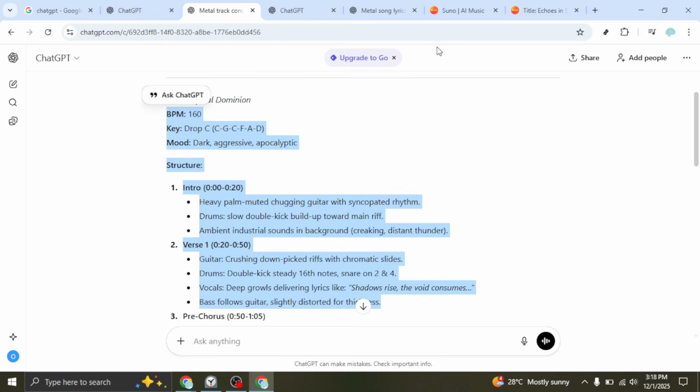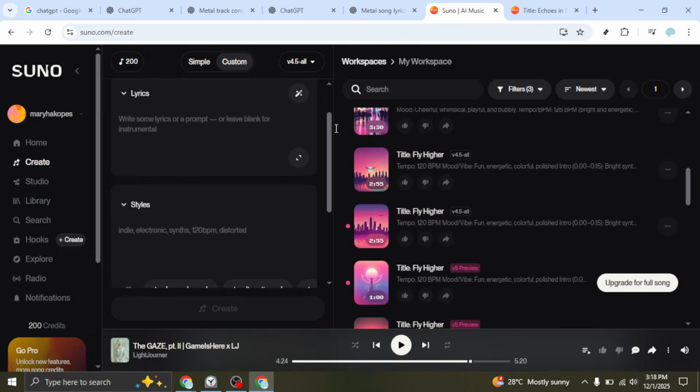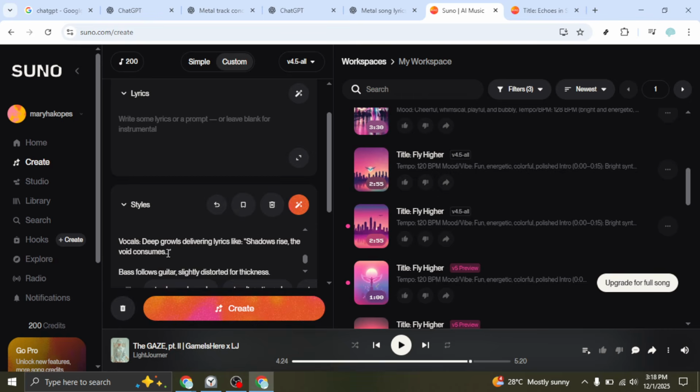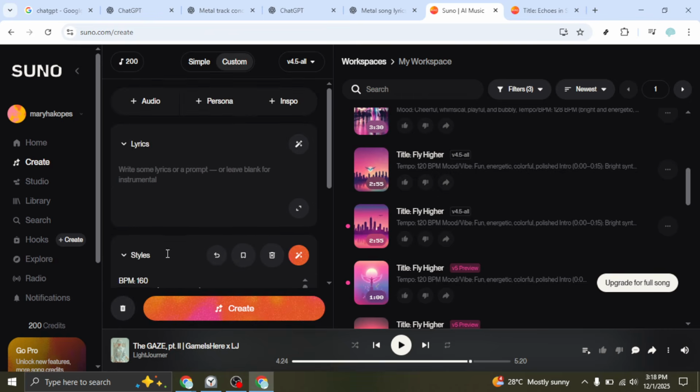Now, head over to Suno and click Create to open the song builder. In the Styles field, paste the prompt you just copied. This tells Suno exactly what kind of metal you're aiming for, from the energy level to the drum approach. If your reference mentions BPM, keep it in so the groove lands where you want it.